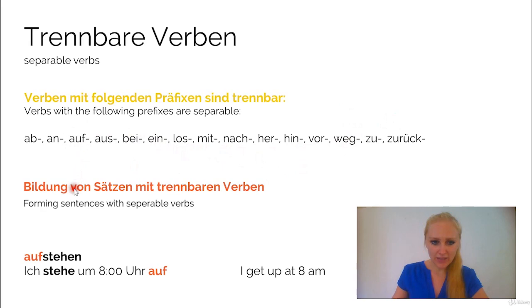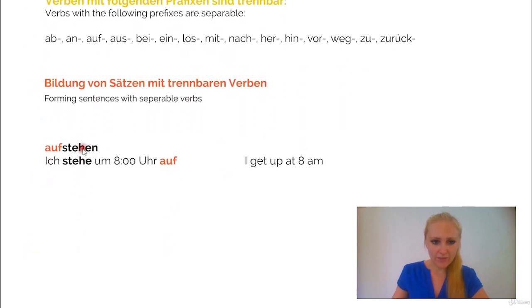So let's have a look at one very often used separable verb, which is aufstehen. It means to get up. Aufstehen. So you see here the prefix auf. Here it's in the group of the separable verbs, and then stehen means to stand, und aufstehen, to get up.